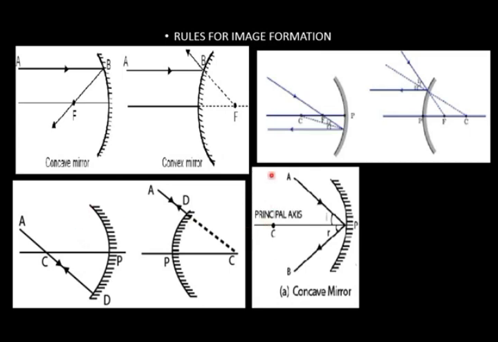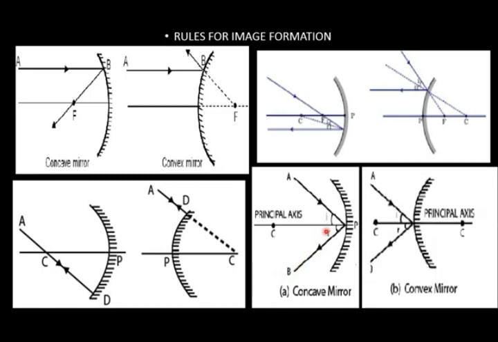If a ray of light is incident at the pole, then it will return back with the same angle. So these are 4 rules of image formation. First, a ray of light coming parallel to the principal axis, after reflection passes through focus. Second, a ray of light coming from focus, after reflection becomes parallel to the principal axis.